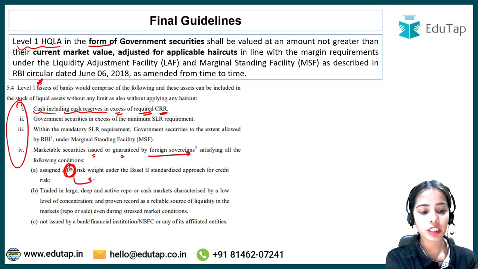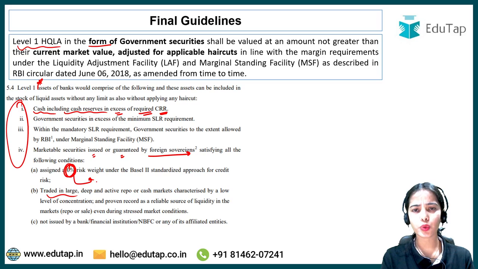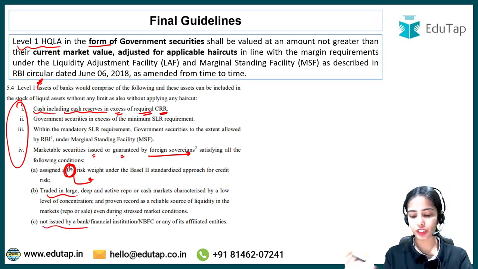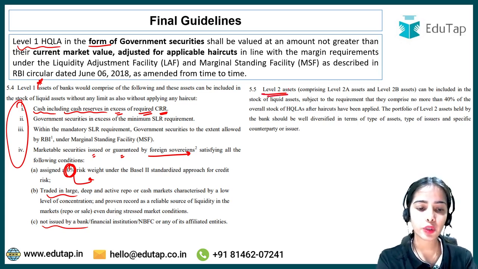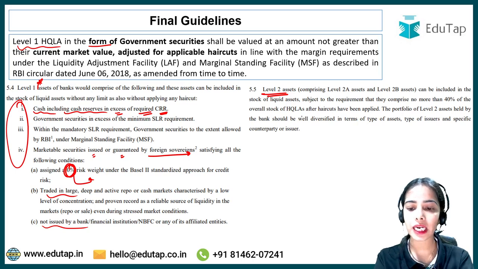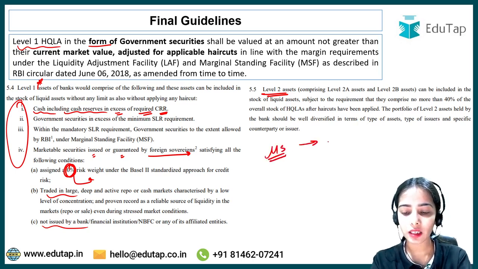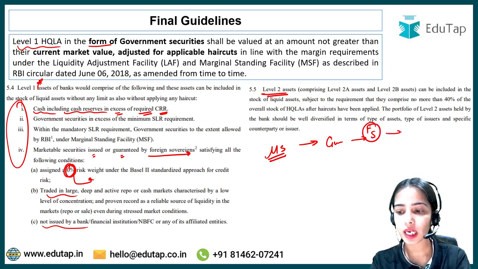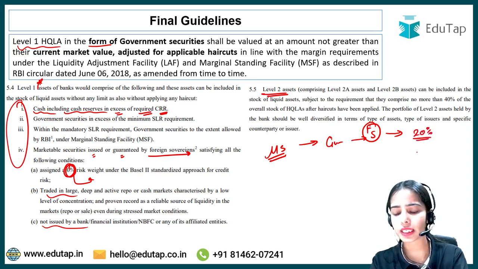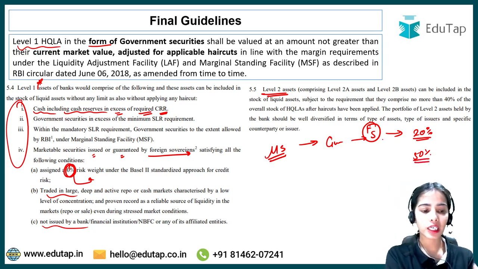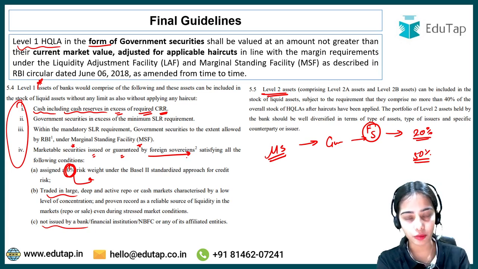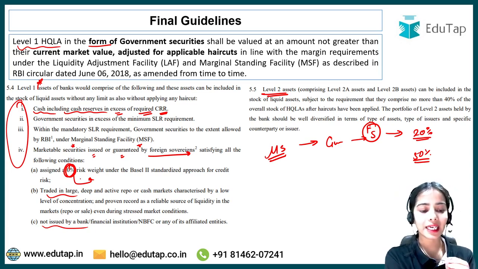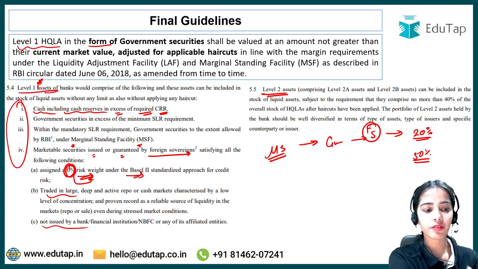That means they have the 0% of risk weight, they are traded in huge quantities in the market, they are not issued by bank, financial institution and such. Okay, now level 2 assets. After the level 1 assets there are the level 2 assets, that include the marketable securities that are guaranteed by the foreign sovereigns, foreign governments, but they have some risk attached, let's say risk of 20% and such, or risk of 50% or such. Marketable securities issued or guaranteed by the foreign governments satisfying the following condition, they are assigned 0% risk weight under the Basel II standardized approach. So they will come in level 1 high quality liquid asset.